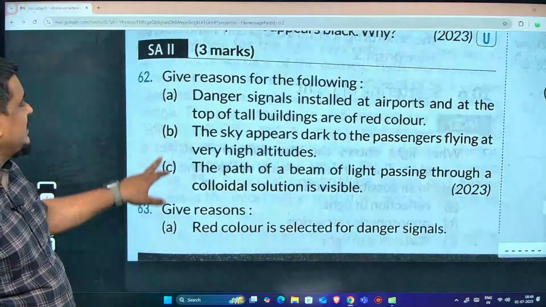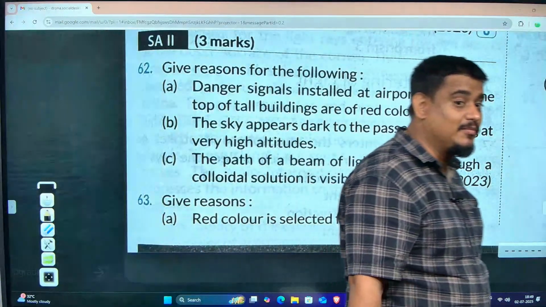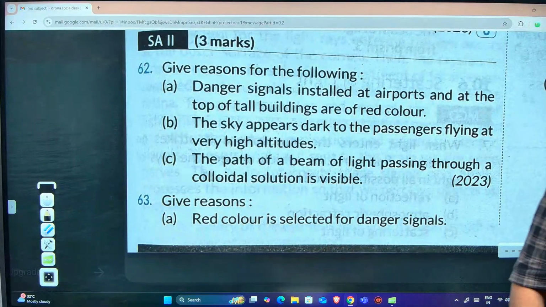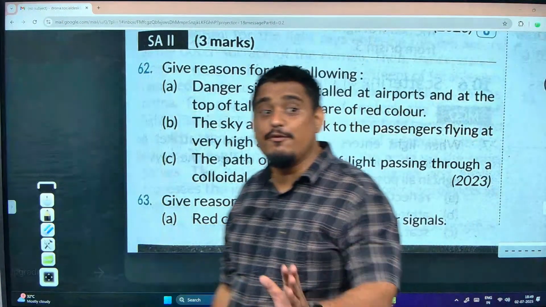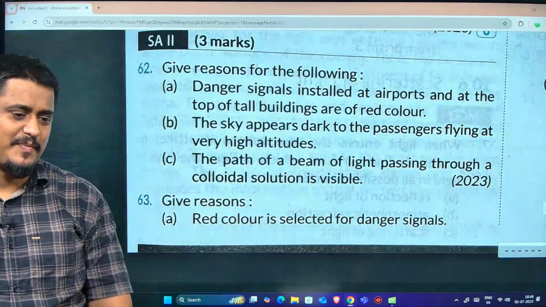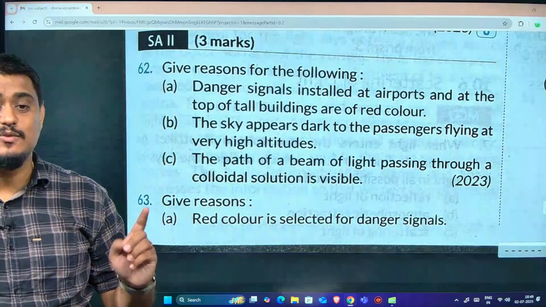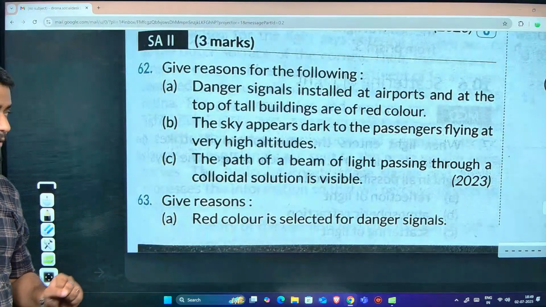Yes. Next question, see here. Danger signals installed at airports and at the top of buildings are of red color. Why? It is a 3-mark question. Less scattering, because red has a high wavelength, it scatters less. So you can see the red color from very far also. Are you getting a point? If red scattered, we would not be able to see it. Since red has a very long wavelength, it can be seen from a very long distance. That's why we prefer red for danger.